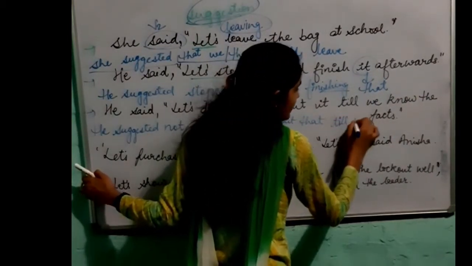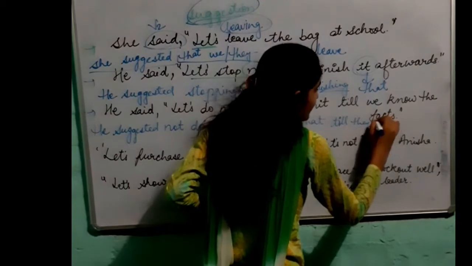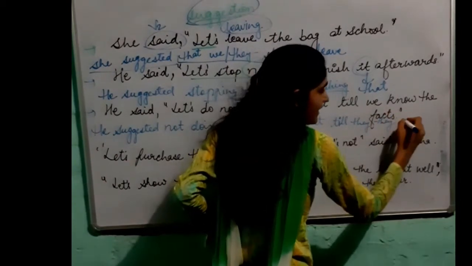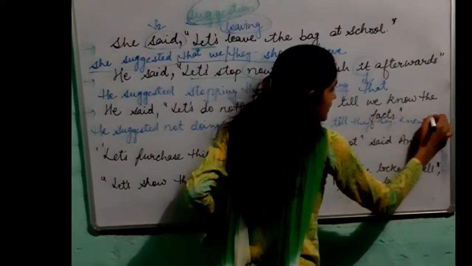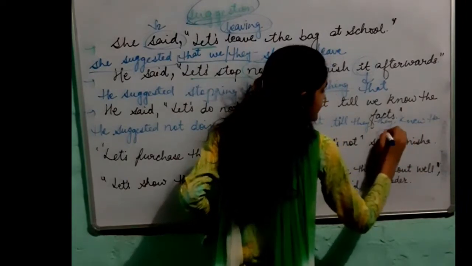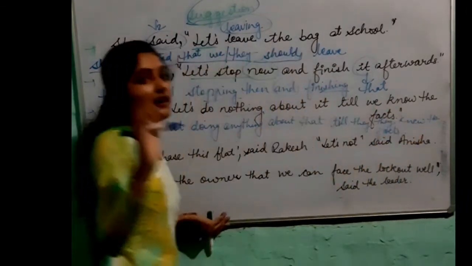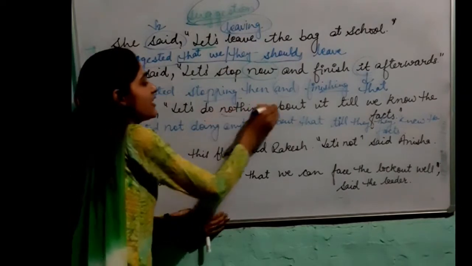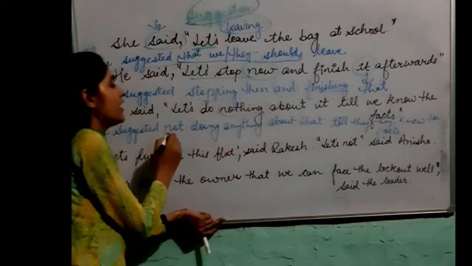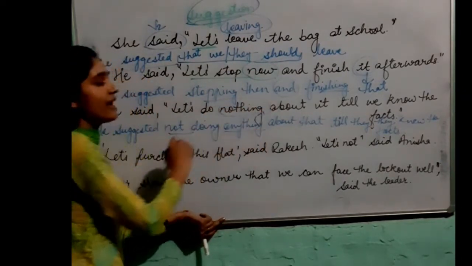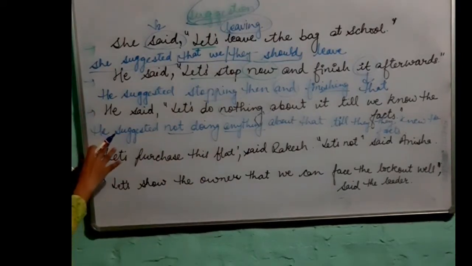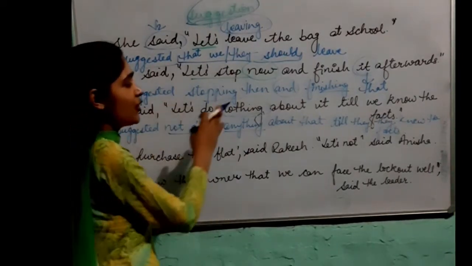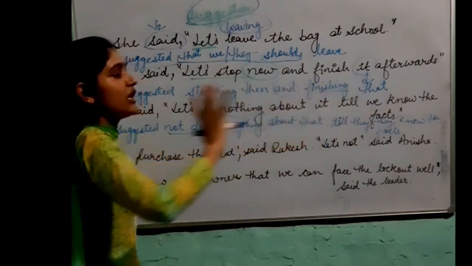Till they knew, or we knew the facts. I hope it is clear. You have to pay attention. Instead of nothing, we are using the word not and doing anything. So the sentence has become, she suggested not doing anything about that till they knew the facts.